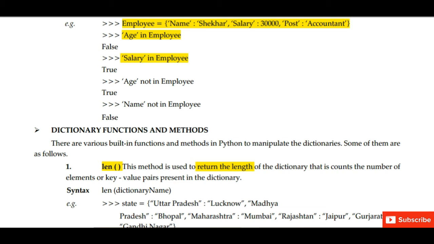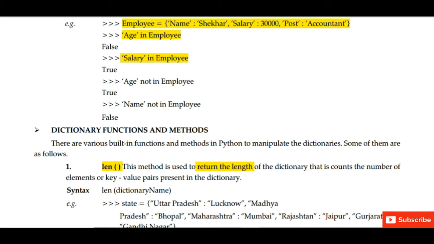Next we will study the dictionary functions and methods. Various built-in functions and methods in Python are used to manipulate the dictionaries. First, len. Len stands for length. This method is used to return the length of the dictionary.